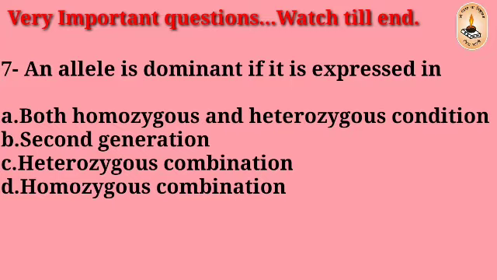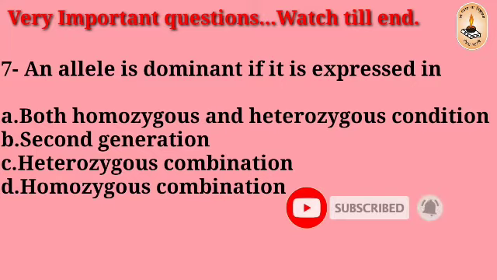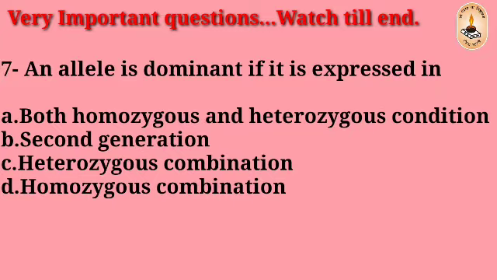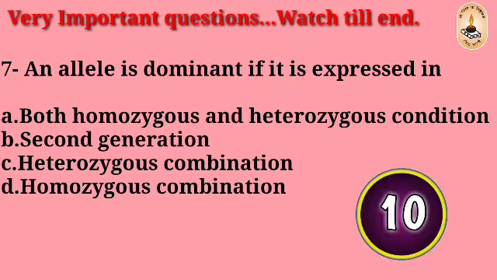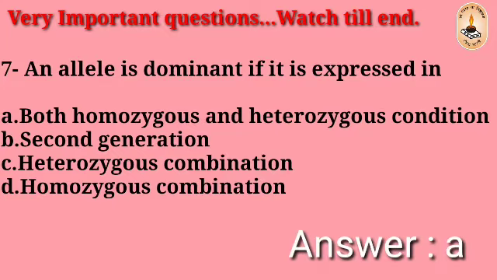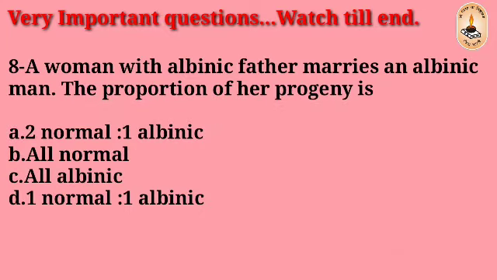Question number 7: An allele is dominant if it is expressed in both homozygous and heterozygous condition, second generation, heterozygous combination, homozygous combination. The right answer is A, both homozygous and heterozygous condition.